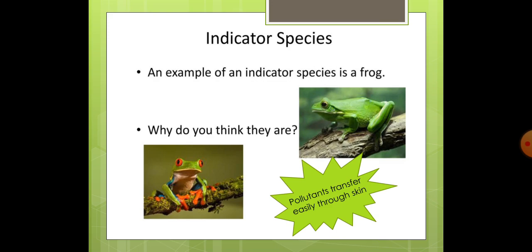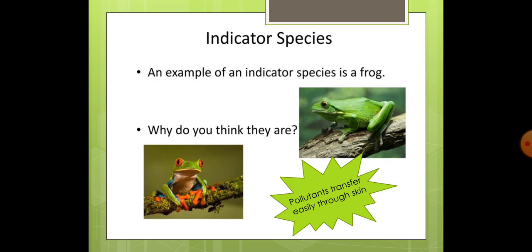Because they have a typical type of integument, and we know that amphibians are both land and water animals. Whereas if you see the character of reptiles, their skin is hard and scaly, and the skin of amphibians is moist and slimy. So pollutants transfer easily through the skin.